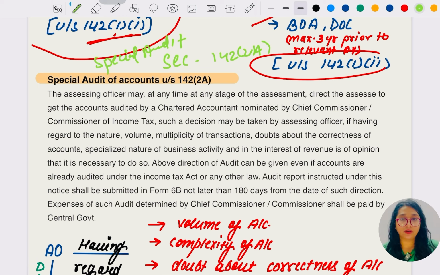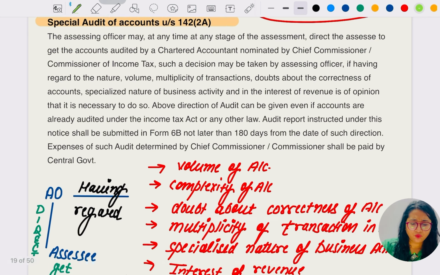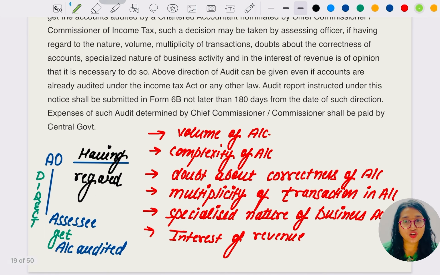For example, an assessee has already audited his return, accounts and all. Whether he has to get the accounts audited again, or who is going to be the person who is going to do the audit, in this case? And what are the cases when the special audit is to be done? Let's find out.